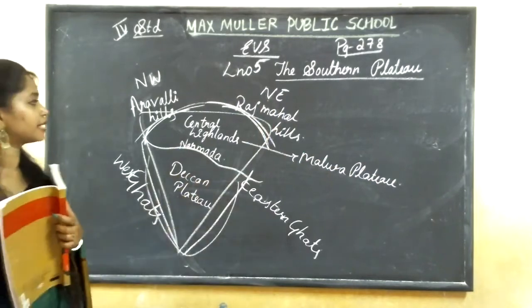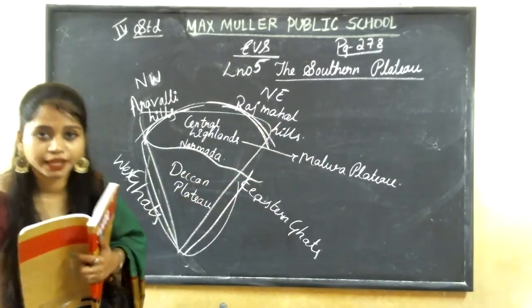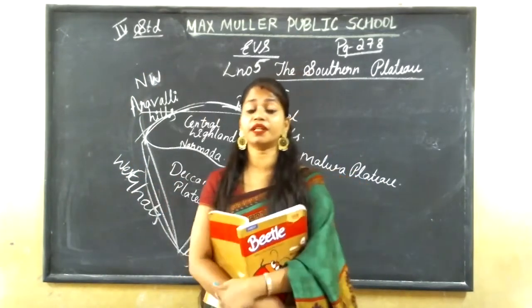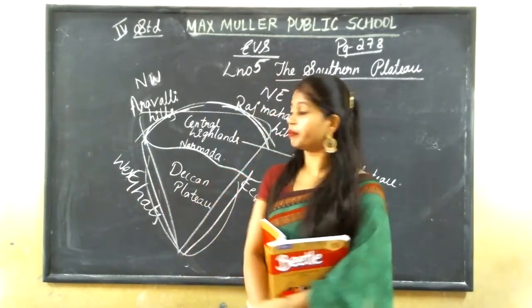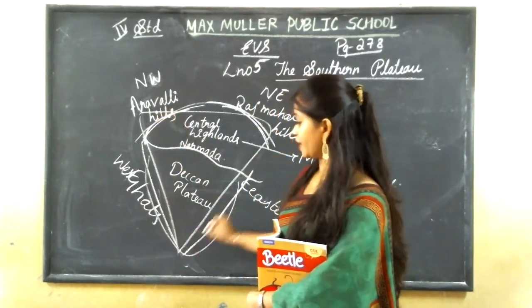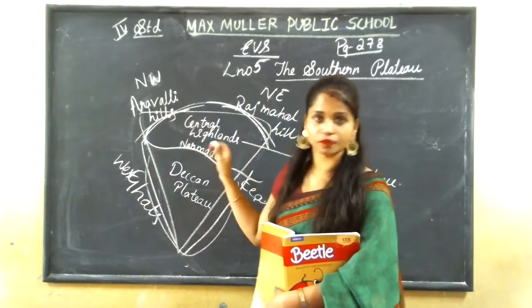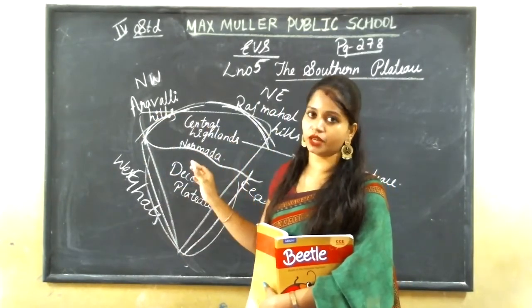See now, this southern part of India is called the Southern Plateau, right? Plateau means what? It is a flat land. Because this southern part of India is very flat, it is called the Southern Plateau. Okay, till here you have understood.